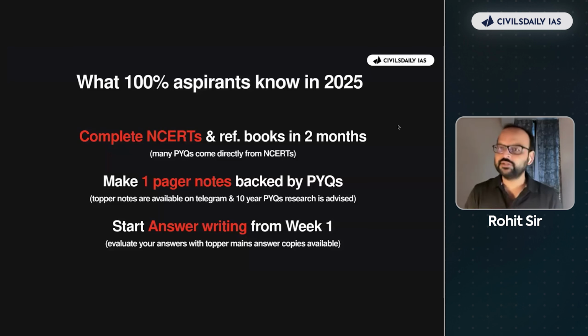Otherwise, क्या होगा? The flip side of this is you will just start with your NCERT and your reference books. You'll take about 2-3 months, आराम से leisurely करते. Then you'll pick up an optional, you'll drop that, you'll pick up another optional, because you feel there's a lot of time, right? ऐसा नहीं है.